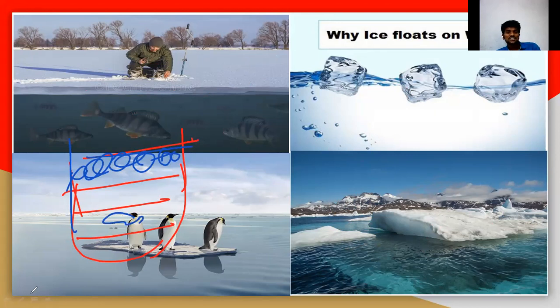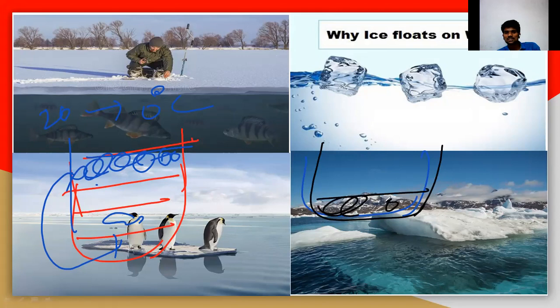If the density is very high, what happens? Definitely the ice will be deposited at the bottom. In Antarctica or a cold region, the temperature is very low and it decreases, say from 20 degrees to 0 degrees. Then freezing will start. When the density of ice is very high, the water will be on the top.